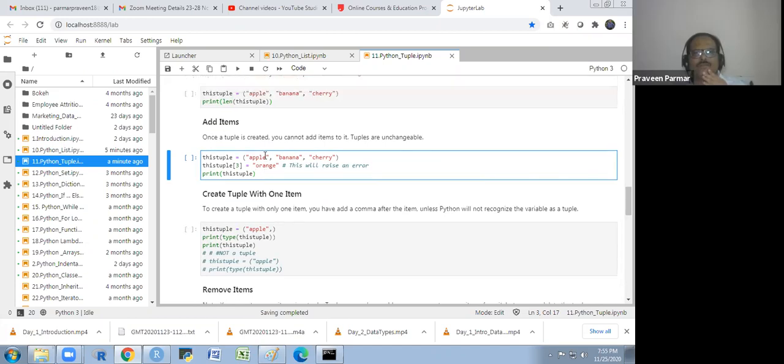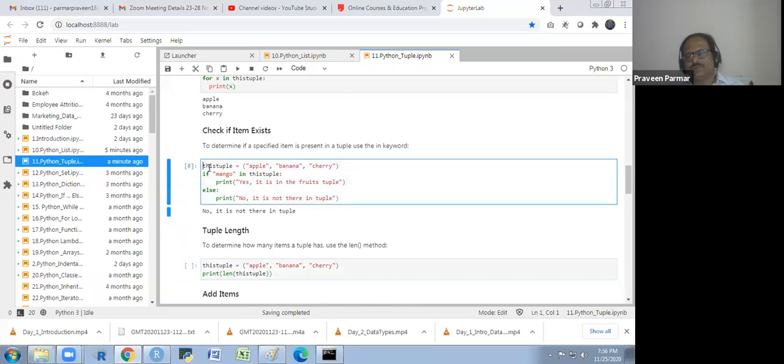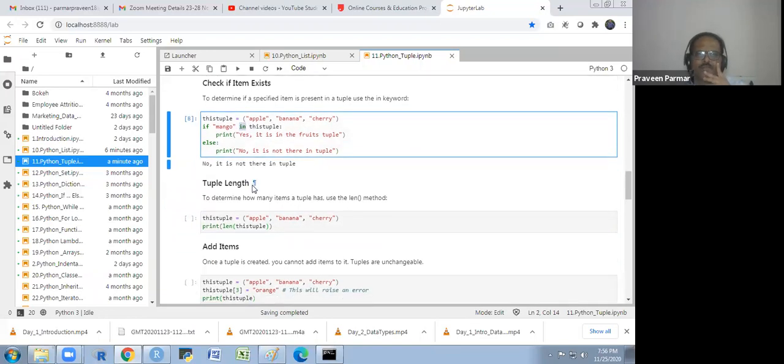This we have done. Items. This, I don't have to explain. We have done this in the list also. In, and this checks whether the element exists or not. Okay. And for the tuple length, we will use the same function, length.